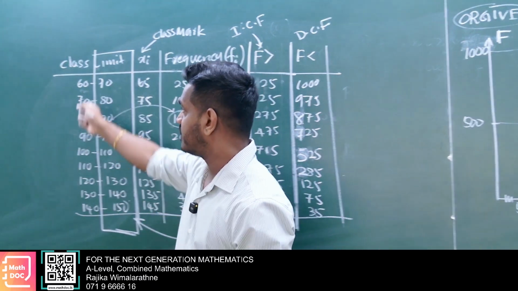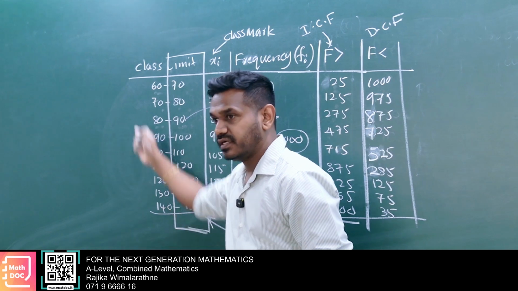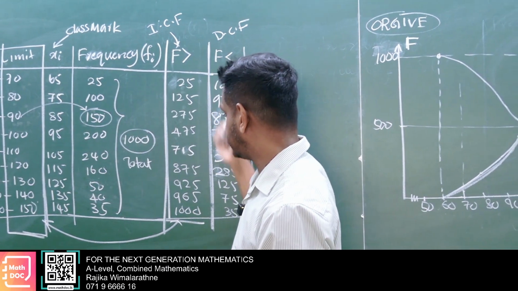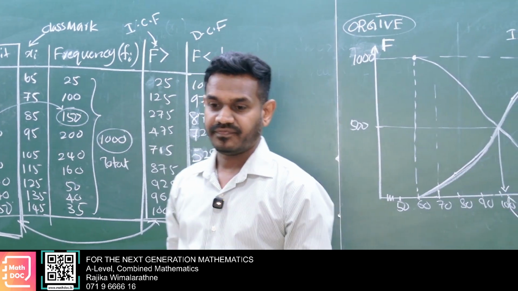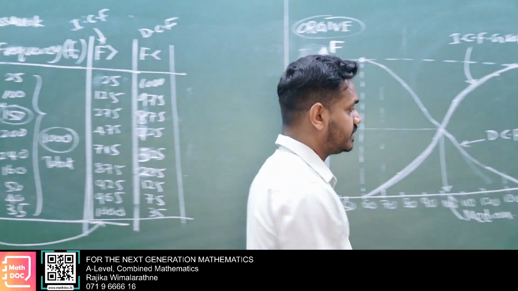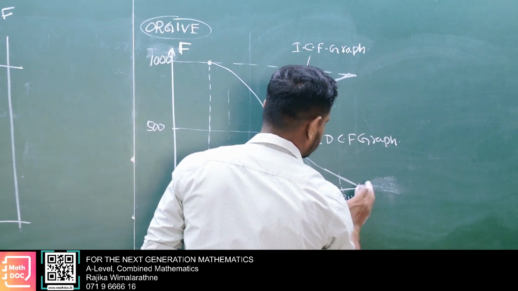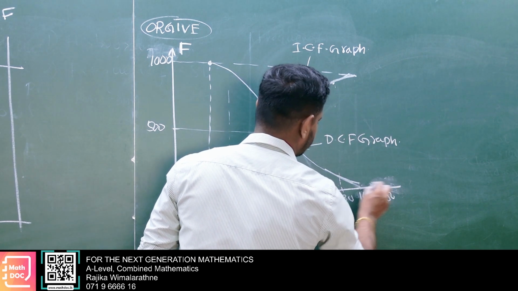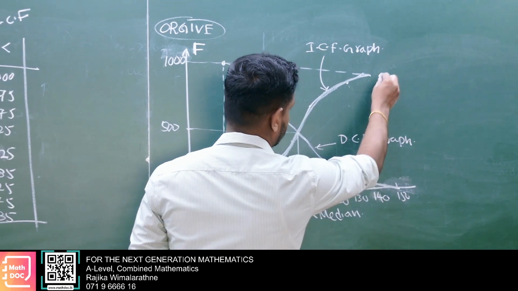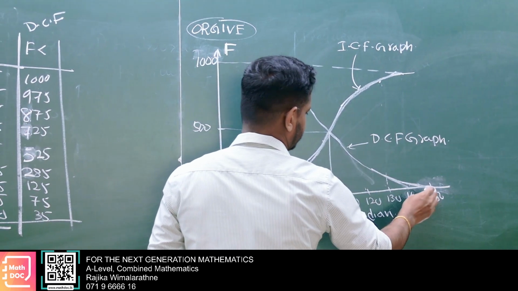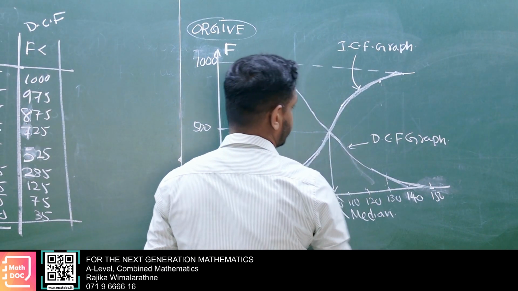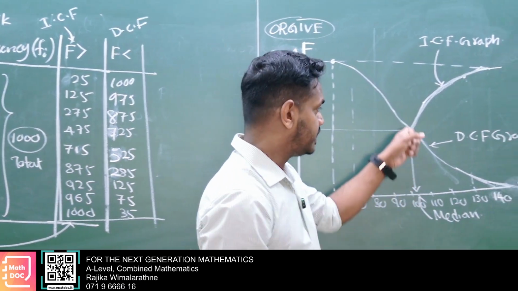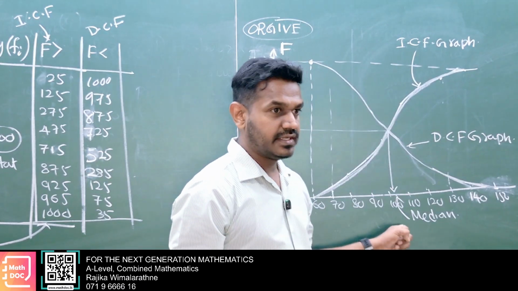In the decreasing cumulative frequency graph, you consider lower boundary with f less than. So here you have to go to another point, that is 150. You have to stop here. Then that intersection point will be the median.